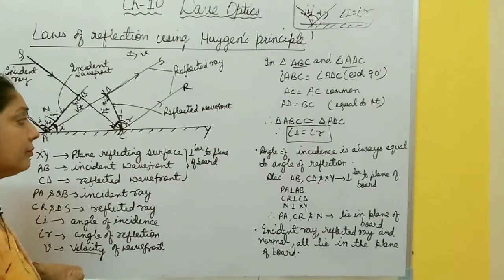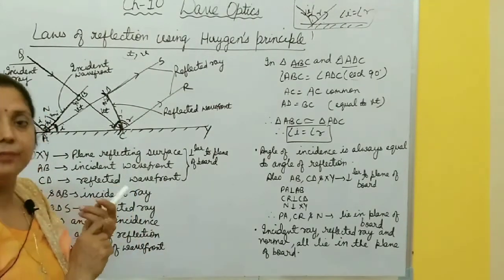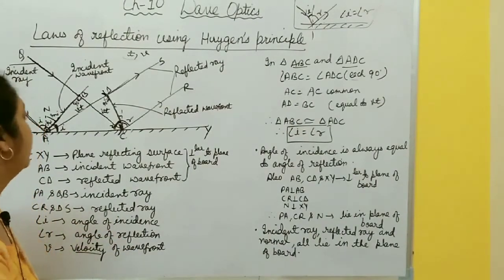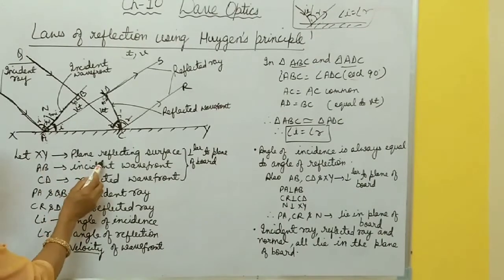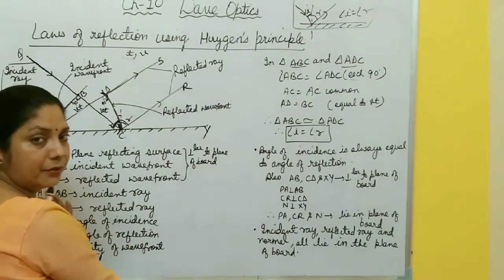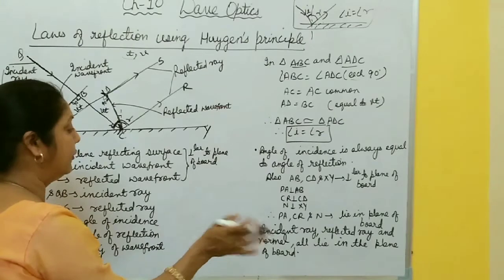Right. Now, how do you prove the second law? The second law is what? The incident ray, reflected ray and normal all lie in the same plane. How do you prove that? Here, I have considered that the reflecting surface, incident wavefront and reflected wavefront are all perpendicular to the plane of this board, or perpendicular to the plane of your copy.